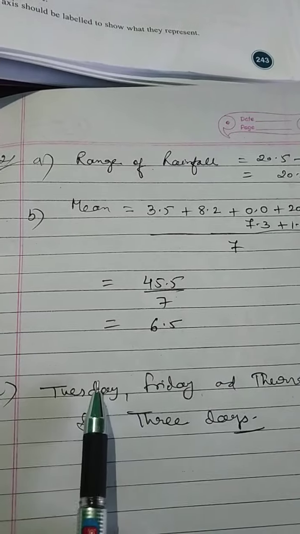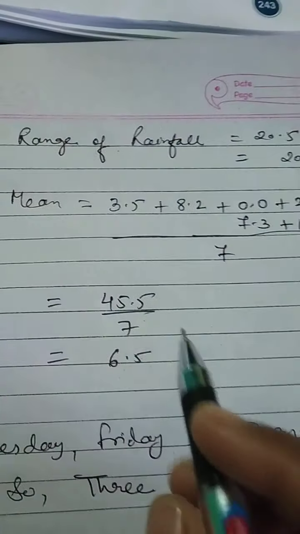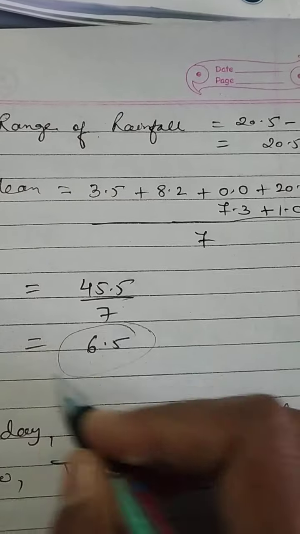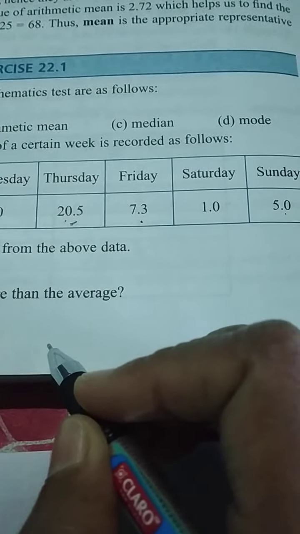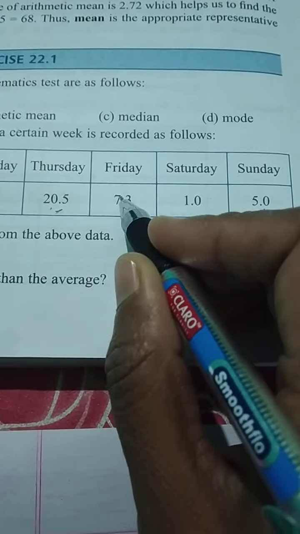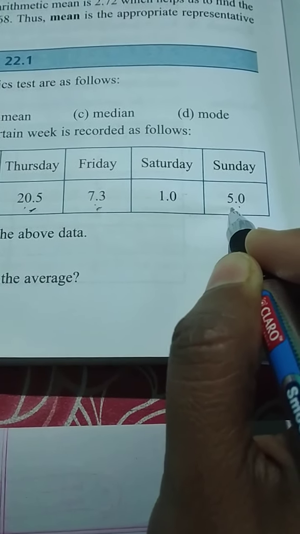This is the mean. And you have to find out for how many days the rainfall was more than the average. Means how many days the rainfall was more than the average. Average is 6.5. More than this, how many days? Just see. This one is more than 6.5. This is also more than 6.5. This is not more than 6.5. It is less than 6.5.